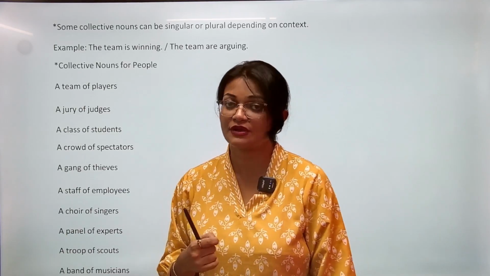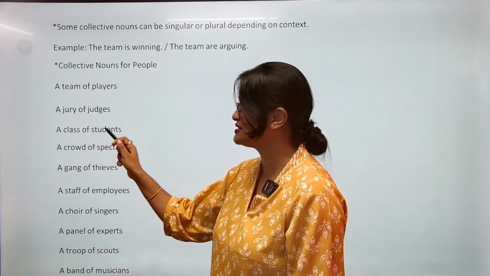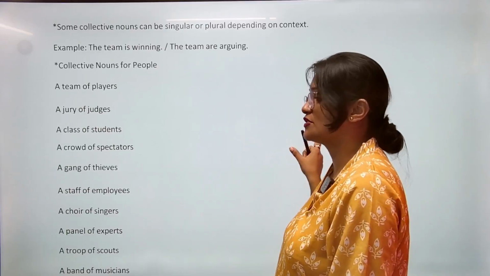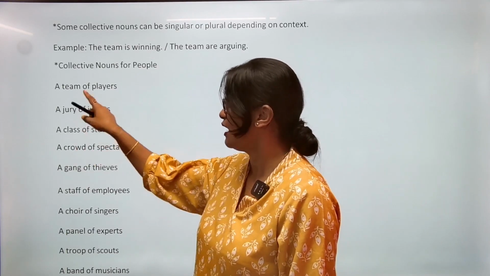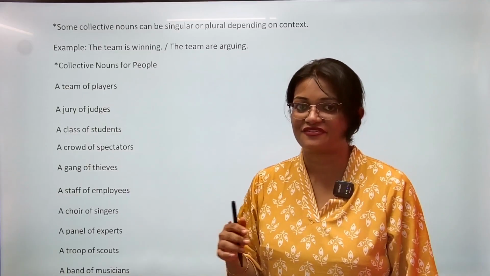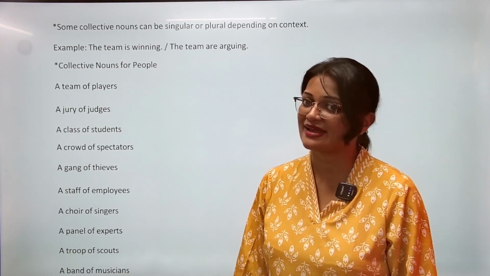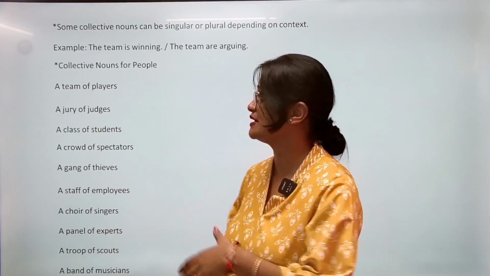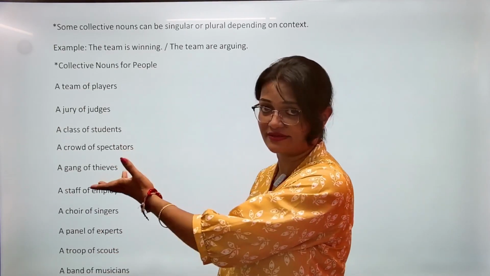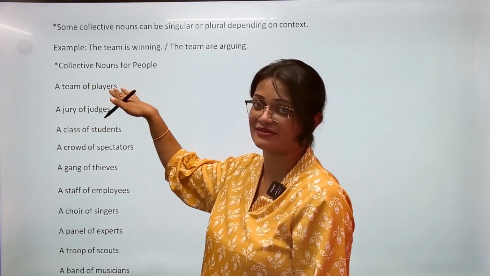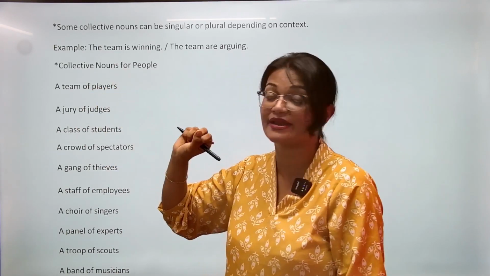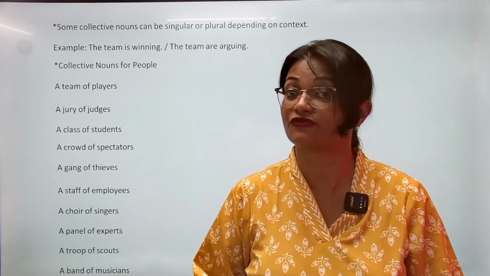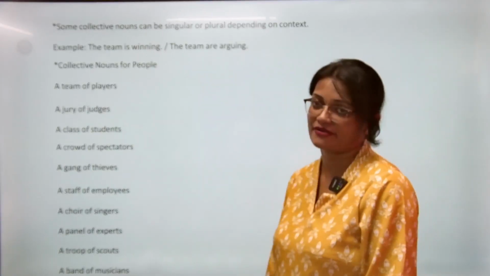So from the exam point of view, how is it important? We understand it will be a class of students, and a crowd of spectators. So if we find an error spotting question where it is given, a class of players have arrived for the sports event, then this would be wrong, and we will understand that this is not a class of students, but this should have been a team of players, right? So if it is wrongly given as a class of players, that is wrong, but we know a team of players is the correct answer. So if we know the collective noun and how to use it with what, that could help us spot the error in the question.